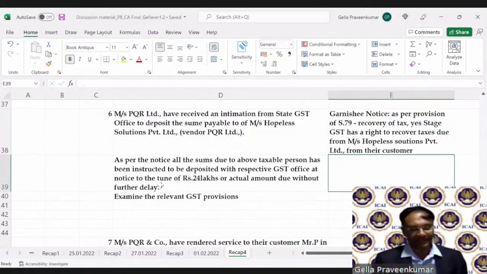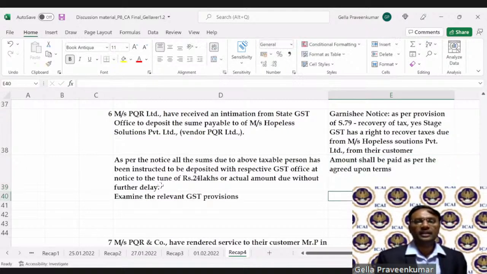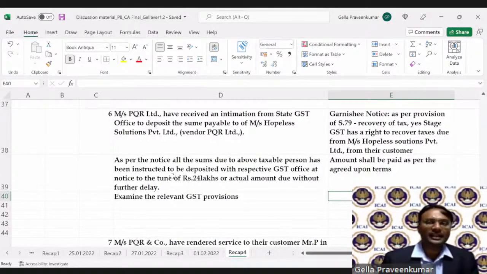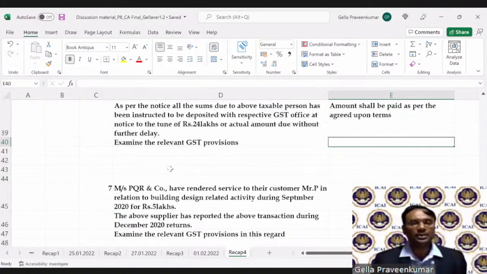So this is what you will mention. Now amount shall be paid as per the agreed upon terms. Now, this particular government officer cannot say, I have sent a notice, you make the payment immediately. No, they have to pay as per the due date norms.